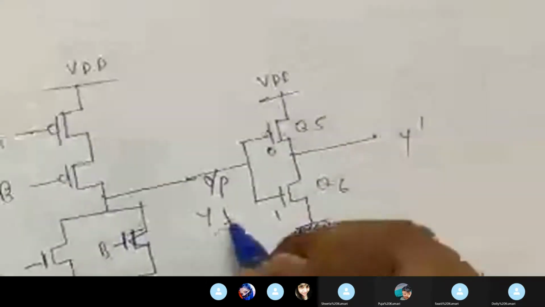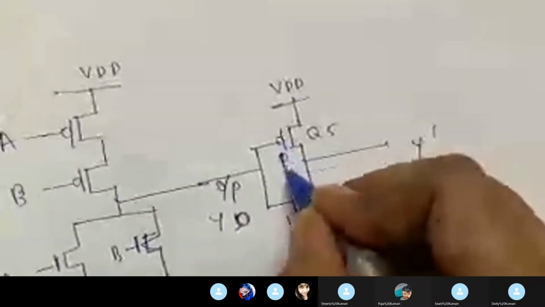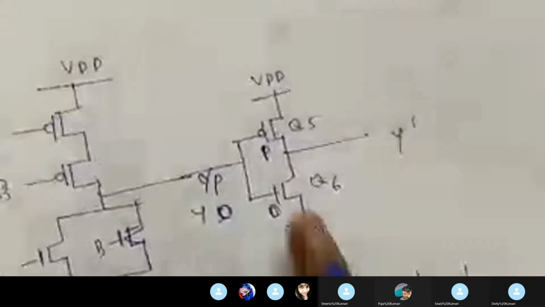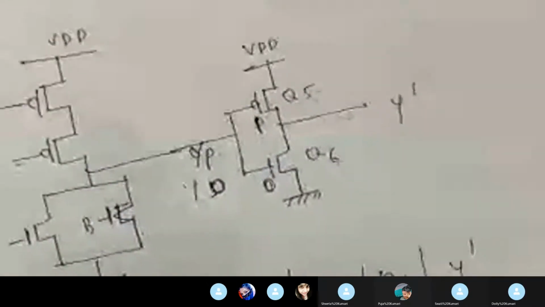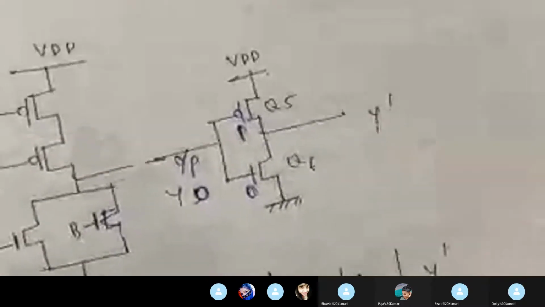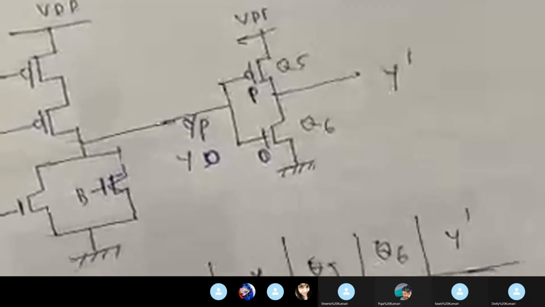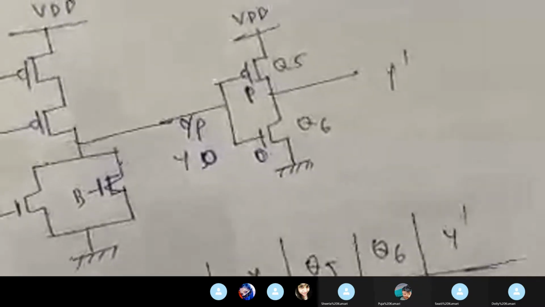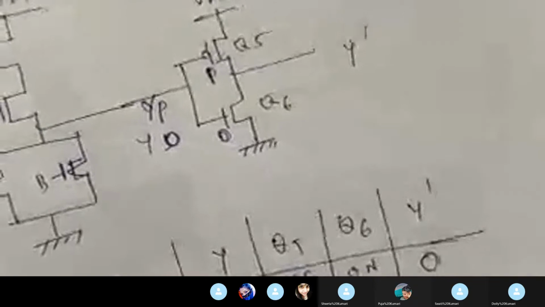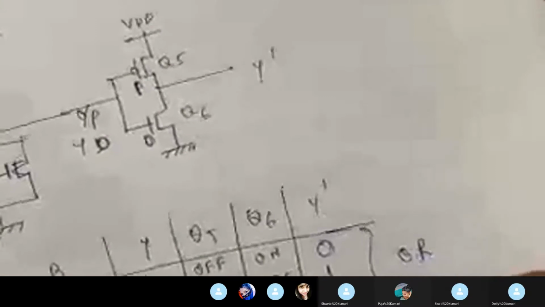And now if I make the input 0, it will become 1 and this will become 0. So my Q5 will become on and Q6 will become off. As this is off, the current will draw from the VDD, so the output will become 1. So same condition, this will be on, this will be off, this will be on, and this will be off. So each time current will draw from the VDD towards the output, and hence this is the output of the OR gate.